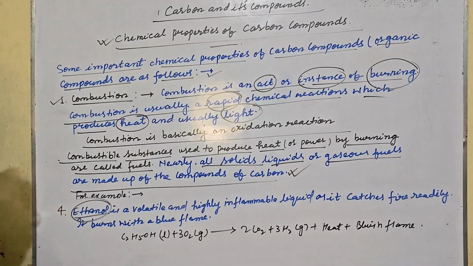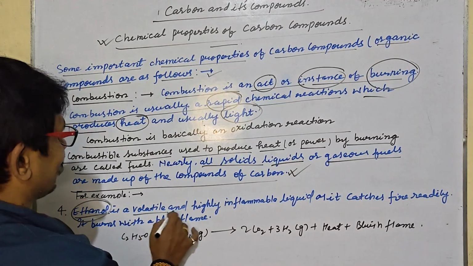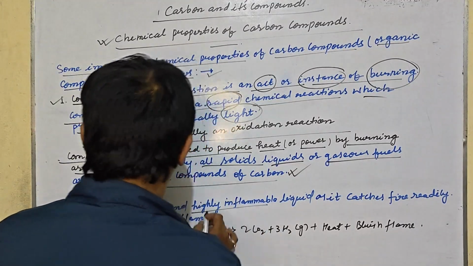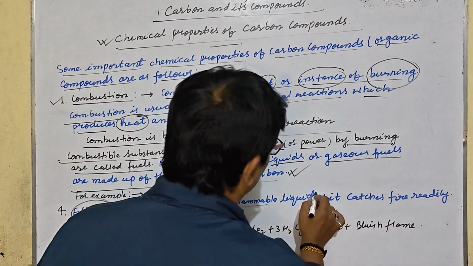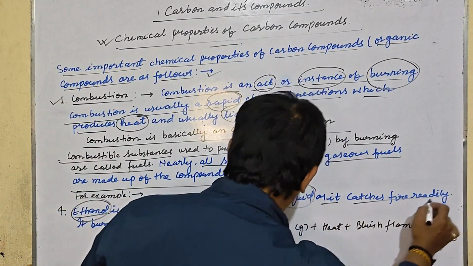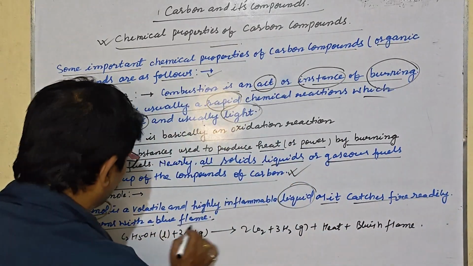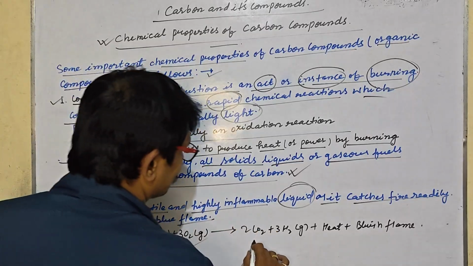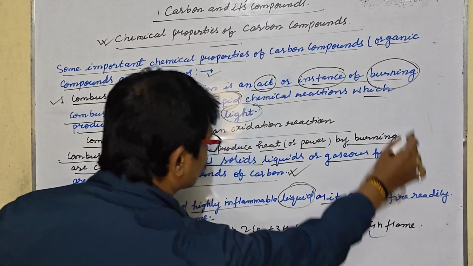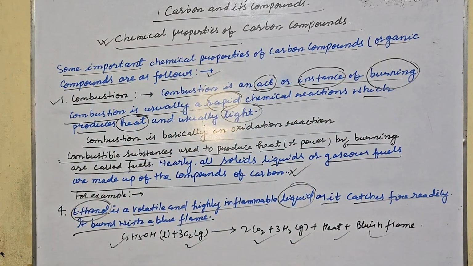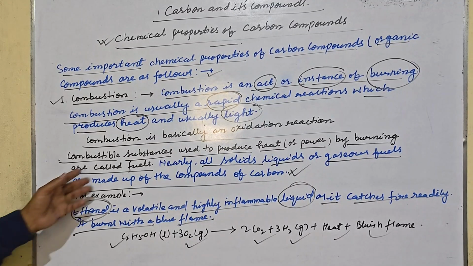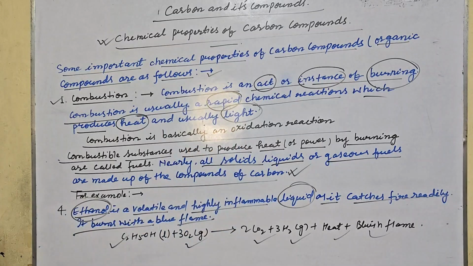Ethanol, the OH group, that is the alcohol group, is volatile and highly inflammable. Ethanol is a volatile and highly inflammable liquid. As it catches fire, it usually burns with a blue flame. Ethanol plus oxygen gives CO2, H2O plus heat plus blue flame. So these are examples of combustion of substances, nearly all solid, liquid or gaseous fuels made of carbon compounds. Combustion is basically an oxidation reaction.